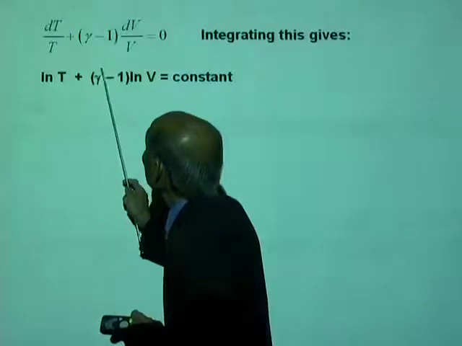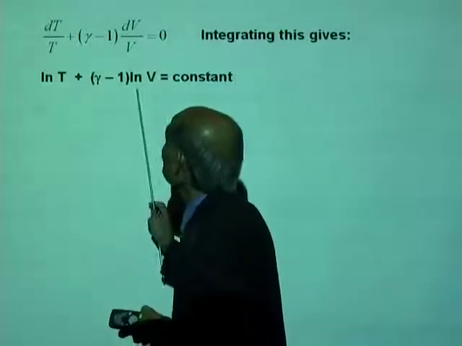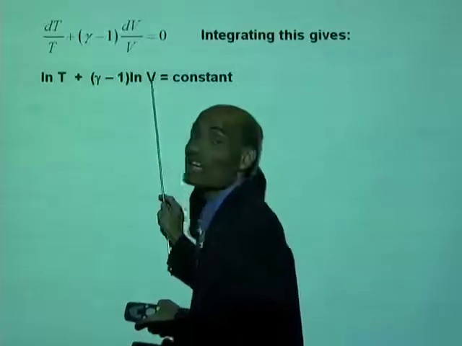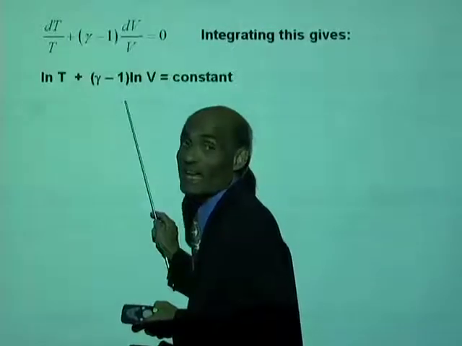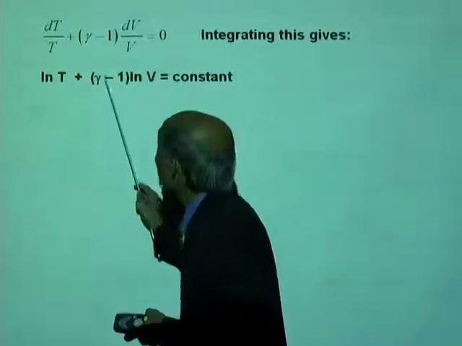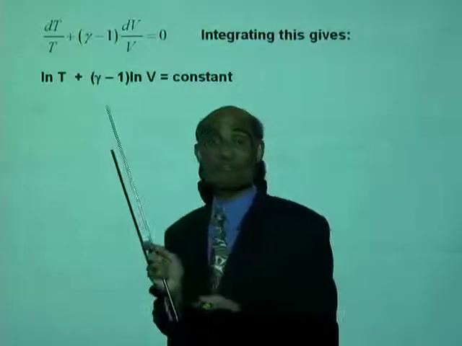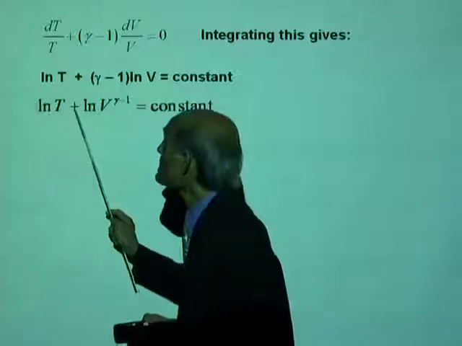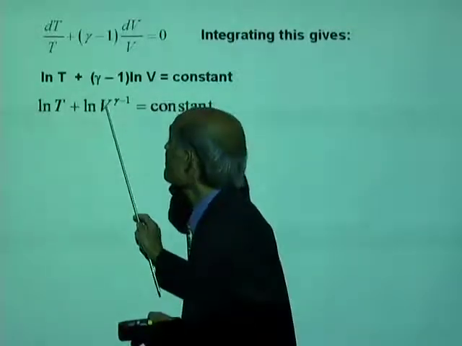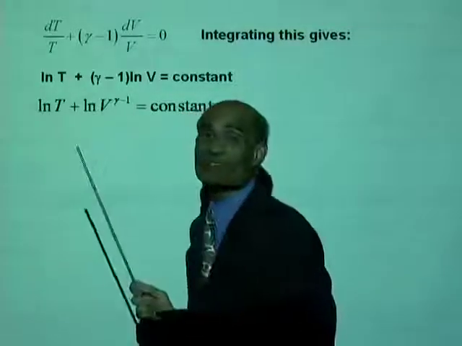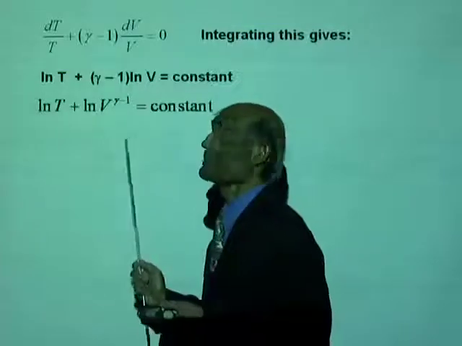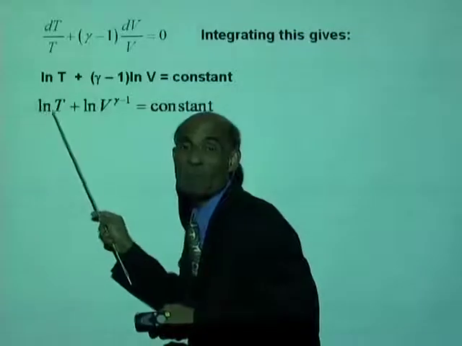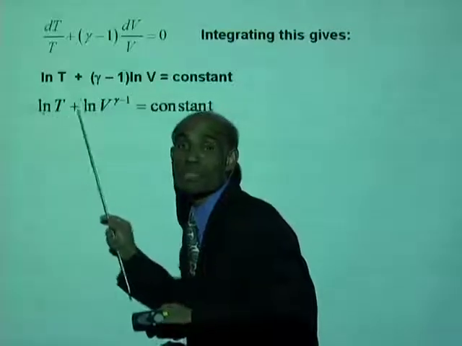Can you use the properties of logarithms to write this? Gamma minus 1 ln V is the same as ln of V to the power of gamma minus 1. Is that right? Yes. So that will be ln T plus ln V to the power of gamma minus 1 is a constant. And now the left hand side is the sum of two logarithmic terms.